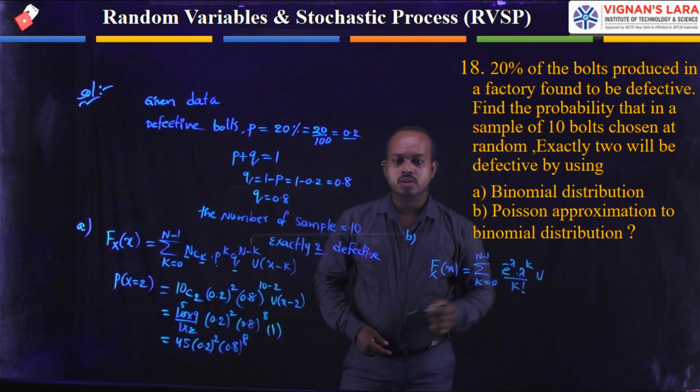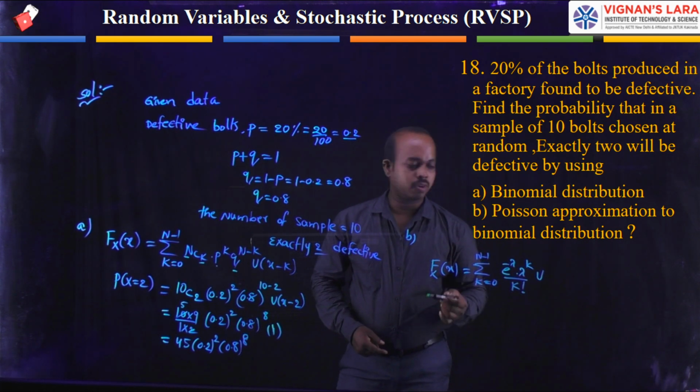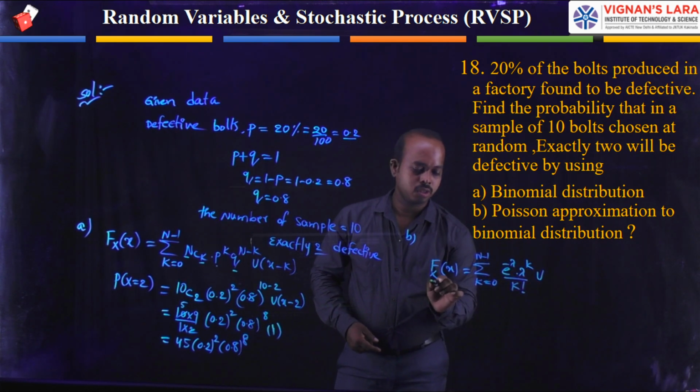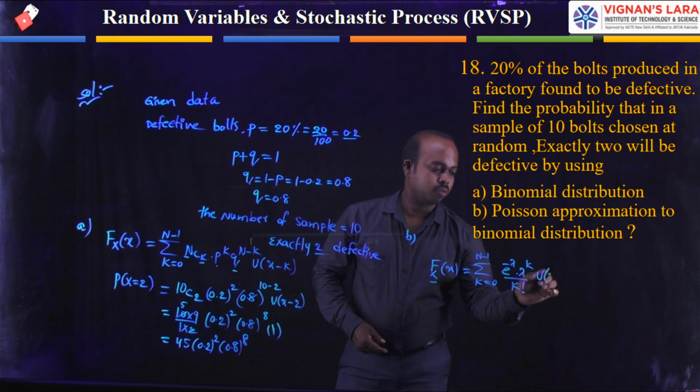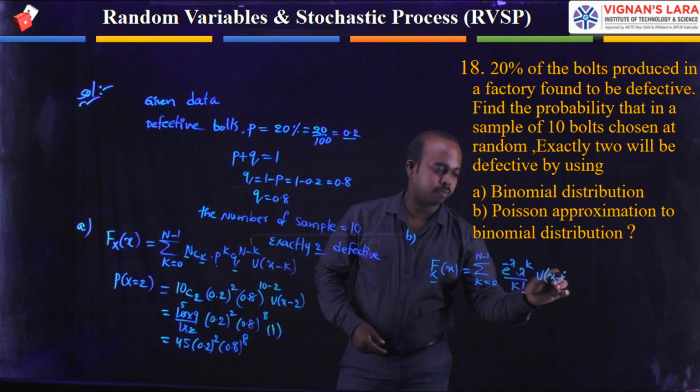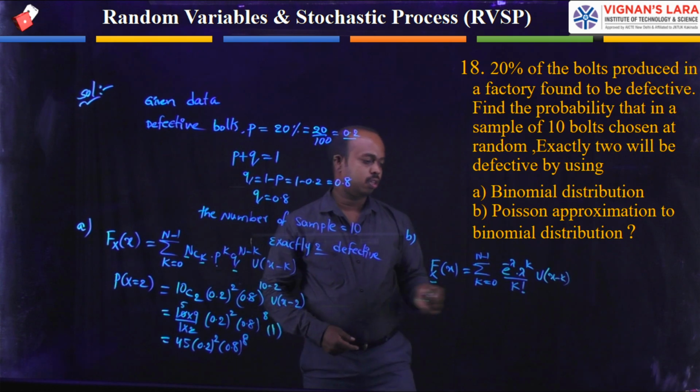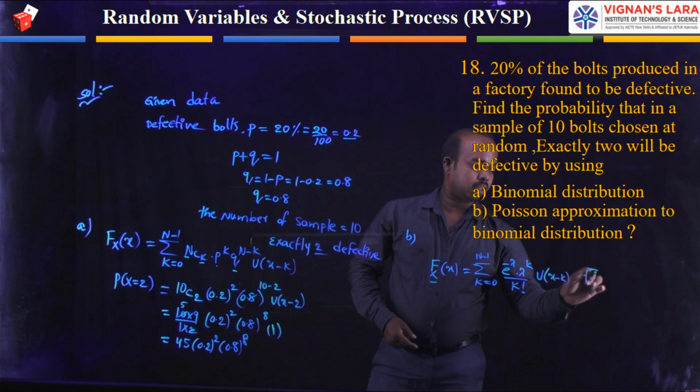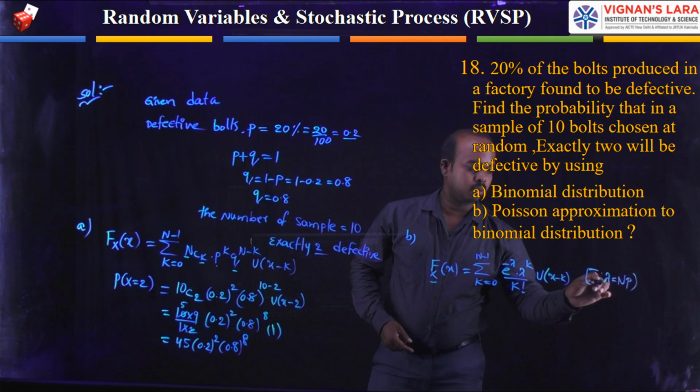Here we are representing the step function, because it is a distribution, u of x minus k. Here we are obtaining lambda as n into p.